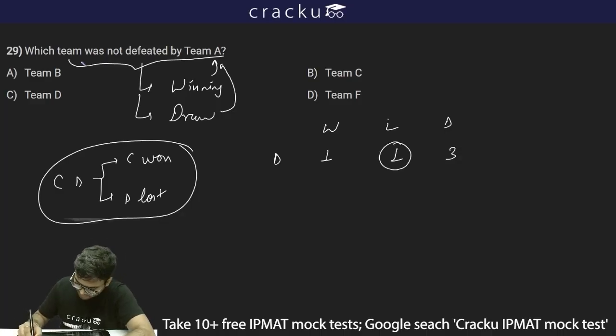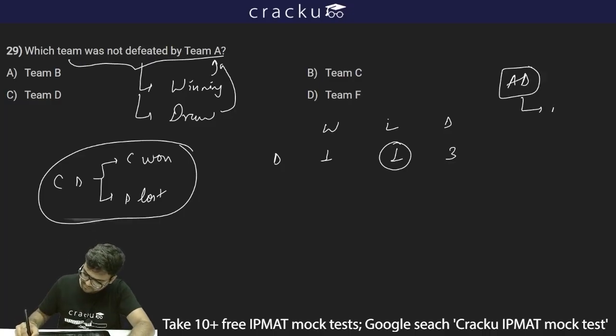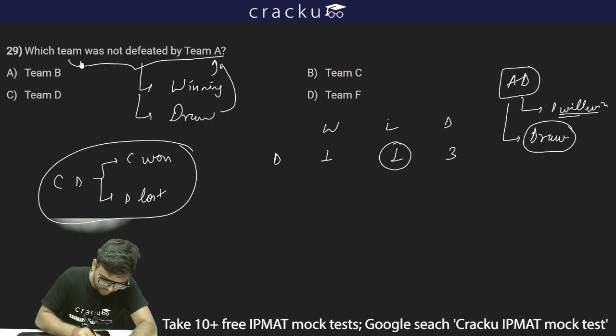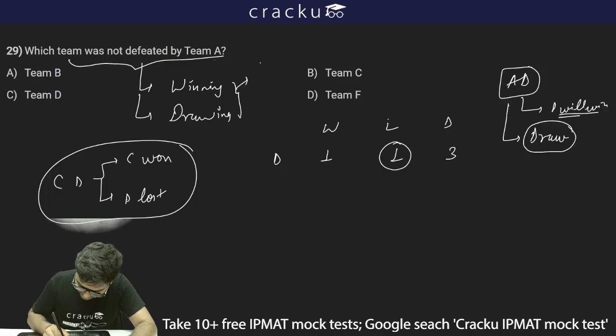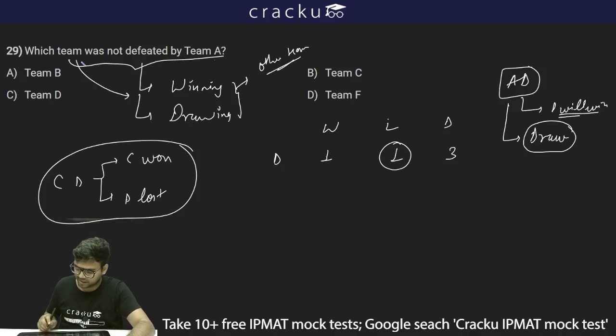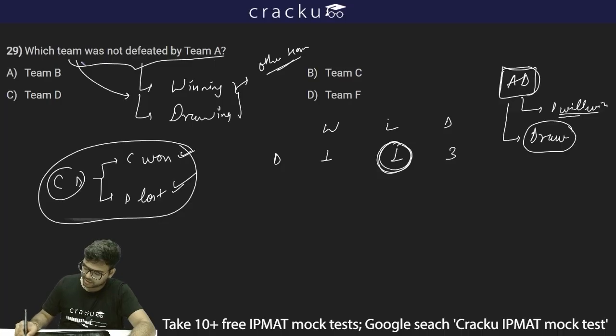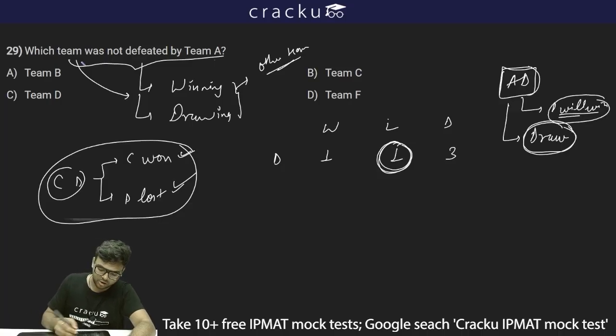So thus I can say the match between A and D, what will happen? Either D will win or it will end in a draw. It is not saying for winning or drawing, so basically winning and drawing for the other team. This particular team should either win or draw with team A. C is winning and D is losing, and there is only one loss possible for D. So match between A and D, what will happen? Either D will win or D will draw the match, and this is the only possible case.